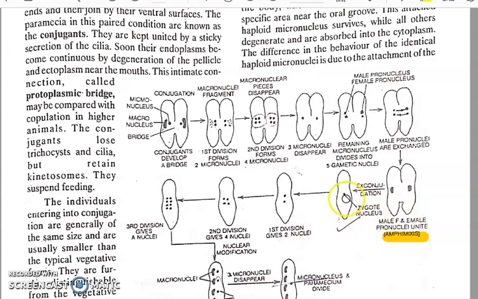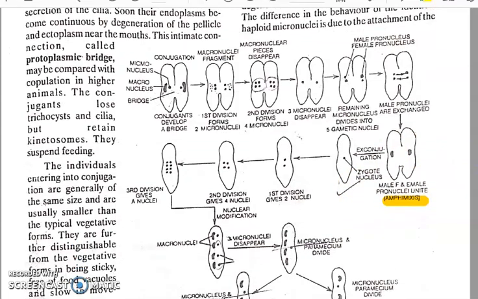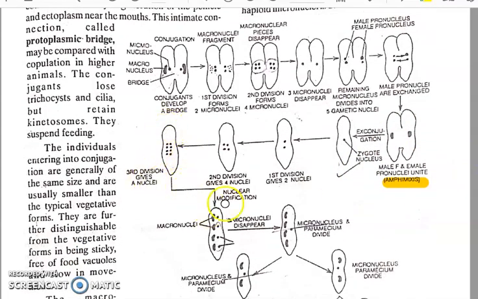What happens? The zygote nucleus will divide mitotically. From one nucleus, two nuclei will be formed, 2 to 4, 4 to 8 nuclei. After the third division, there will be modification in nuclei. The four will become larger in size, and four will remain small in size. The larger ones are known as macronuclei, and the smaller ones are known as micronuclei. Out of the four smaller micronuclei, three will disintegrate, only one will remain. So this is the condition, 4 macro plus 1 micro.